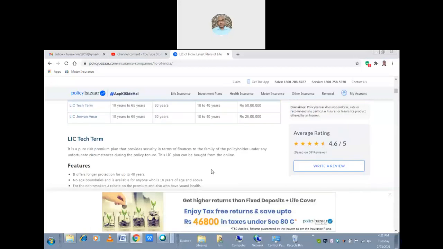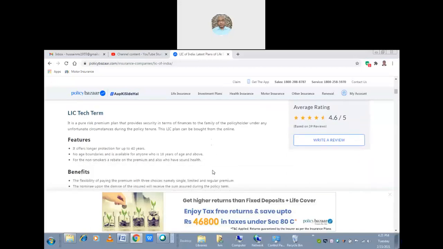The LIC Tech Term features are many, but we cannot remember all those things. But general things we can write. It offers longer protection for up to 40 years, and no age boundaries. It is available for anyone who is 18 years of age and above, with a premium rebate for non-smokers and also for those who have sound health.